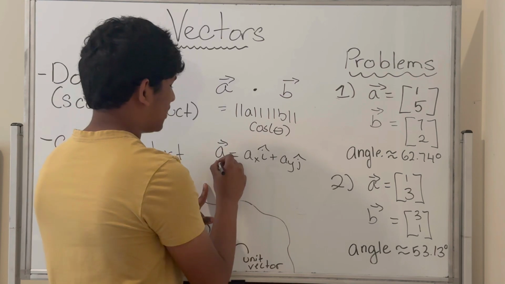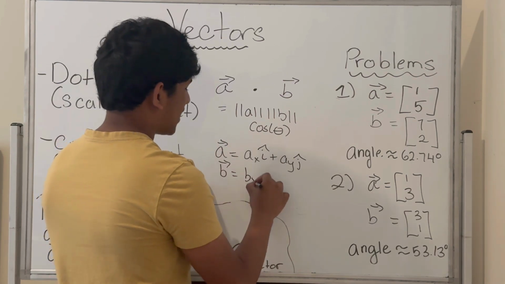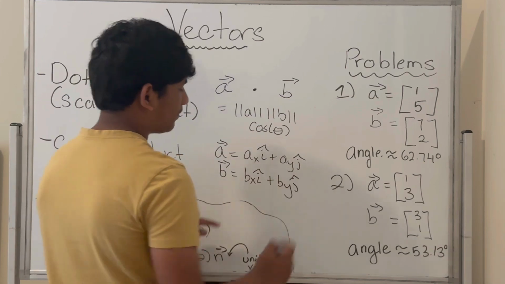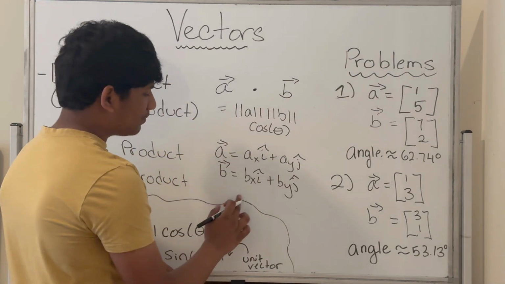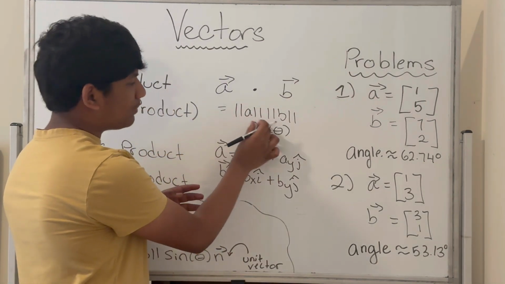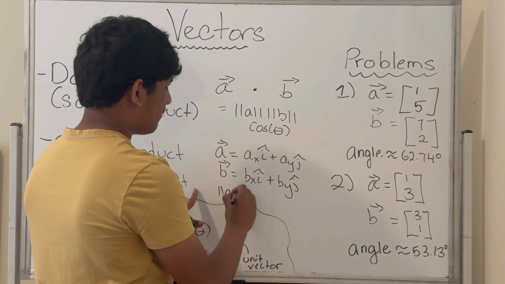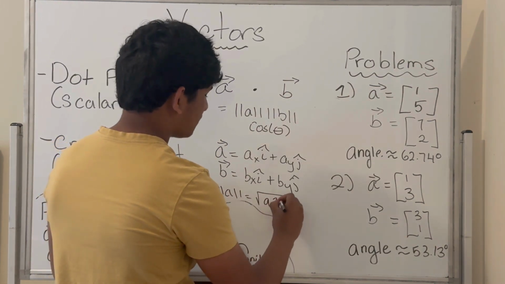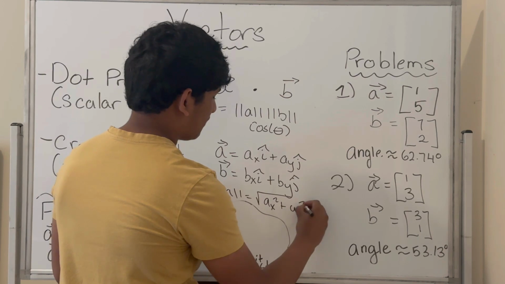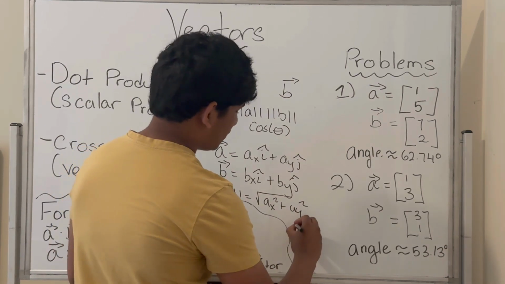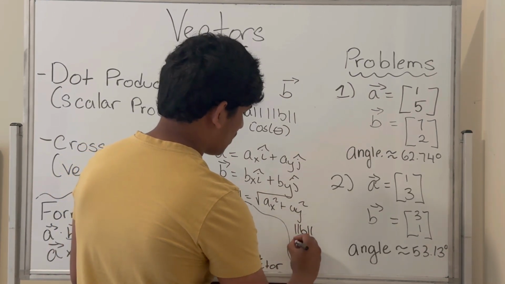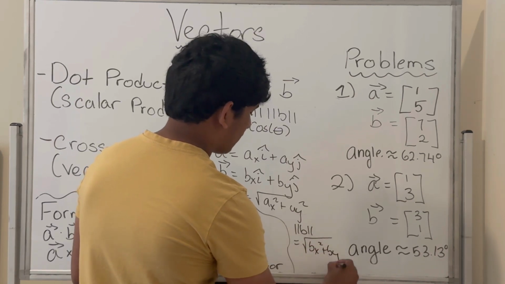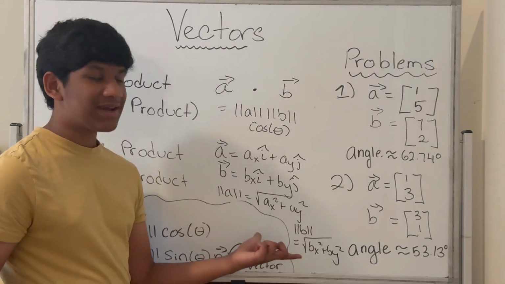And we can write vector B as bx times i hat plus by times j hat. So to find the magnitude, which is written using these symbols, of A, we write the square root of ax squared plus ay squared. And to find the magnitude of vector B, we write the square root of bx squared plus by squared. And that is how you compute the magnitude.